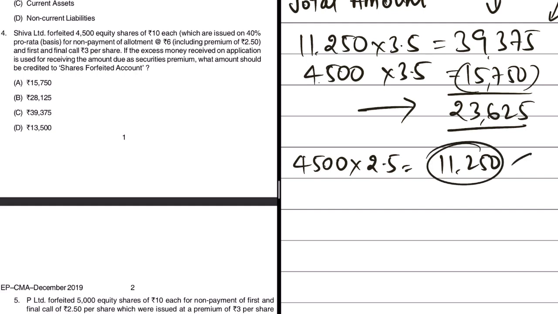We cannot touch this 11,250 because it has already been used towards securities premium account. Now what is the total amount received from those shareholders? 33,375. What is the amount which we cannot touch at all since it is already applied towards securities premium account? That is 11,250. So whatever is the difference will be transferred to share forfeiture account. So 33,375 minus 11,250.